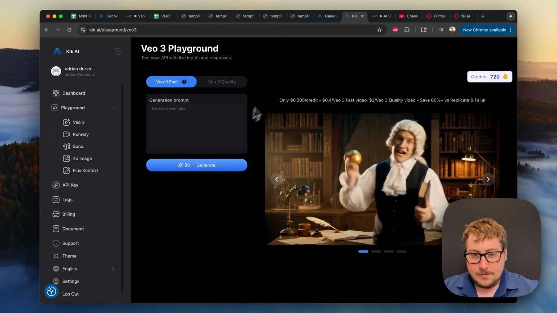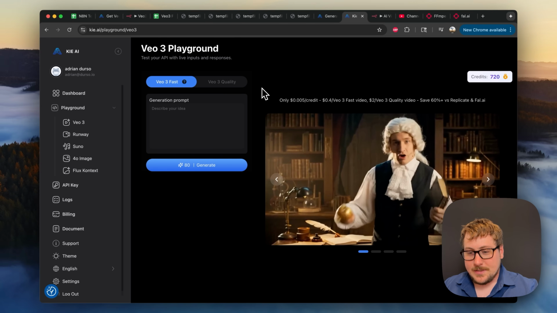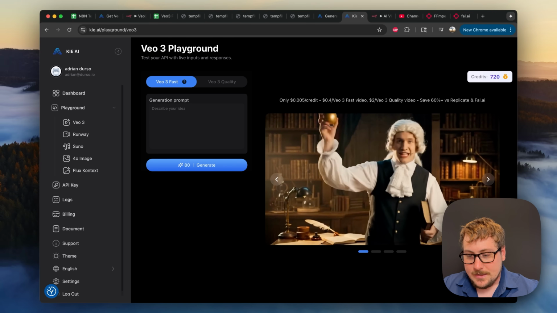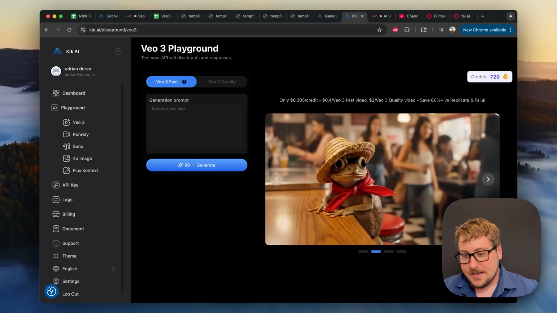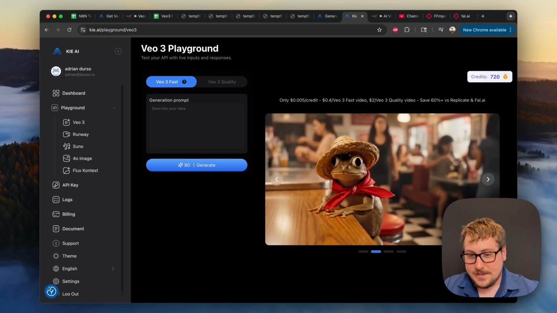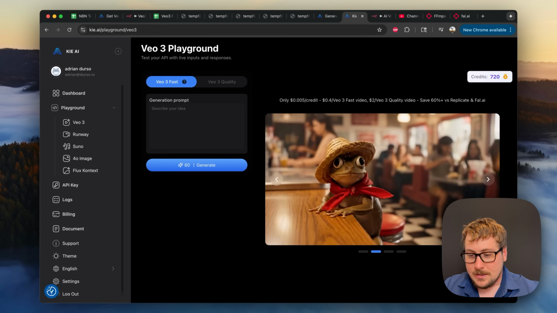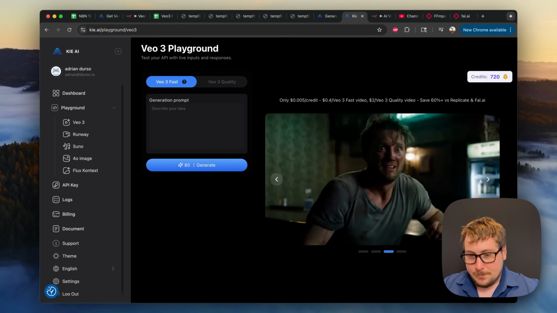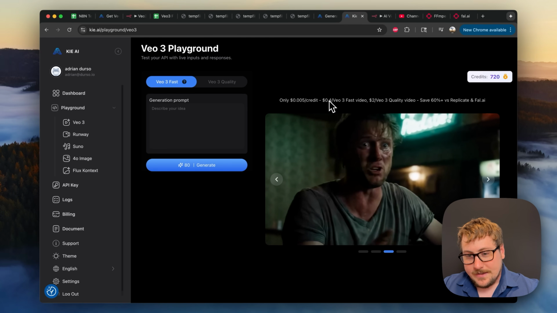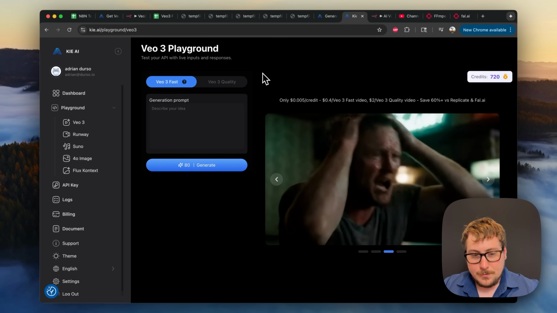But if we go to the playground VO3, this website is great because they give you the cheapest alternative to doing VO3 videos. Ordinarily, the API is very expensive. Through fal and Replicate, it's like $6 per video. So to stitch a bunch together, you'll be racking up tons of money. But in this case, we can use VO3 Fast for only 40 cents per clip. So that's what we're going to be doing.